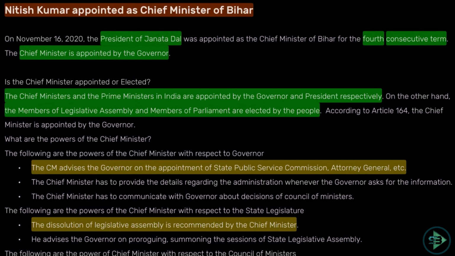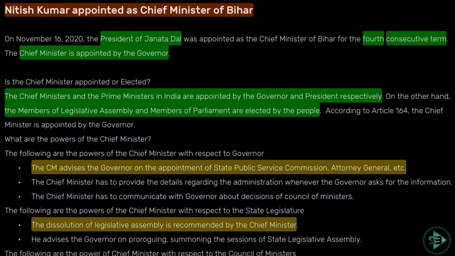Now you know the dynamic part: the name of the party, the term, the name of the minister. That is the dynamic part. What is the static part of it? The Chief Minister is appointed by the Governor. So is the Chief Minister appointed or elected? Now why are they asking this static part? Because that is a part of current affairs. So always when you study static GK, derive it from current affairs.